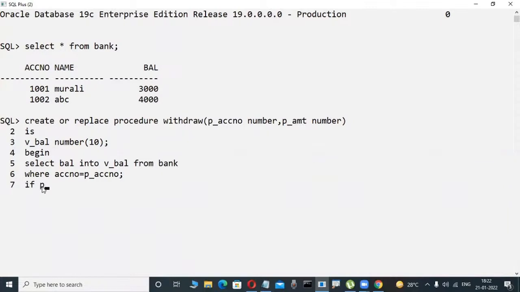That is the amount only. Suppose here that amount, observe the logic here, not the coding. Here, if that amount is less than the available balance, then I want to affect that in the database. Update table name set balance is equal to balance minus p underscore amount. Some coding is there.